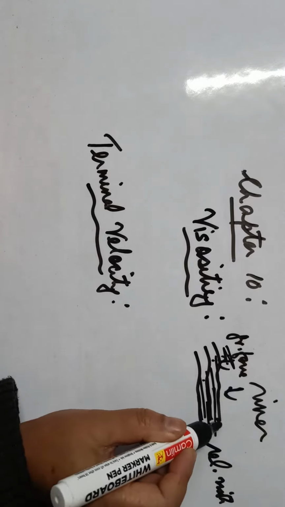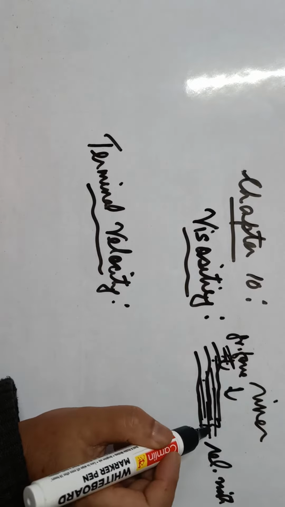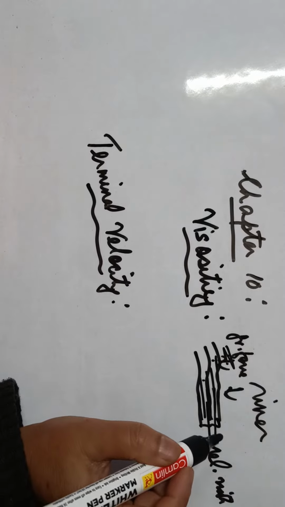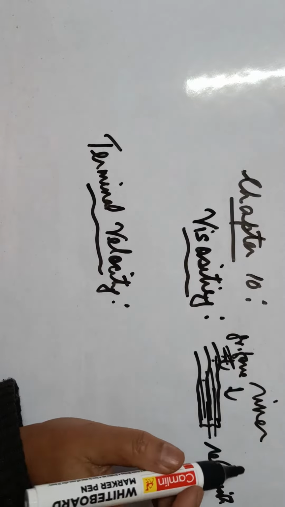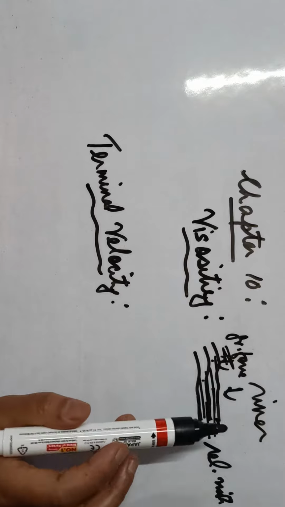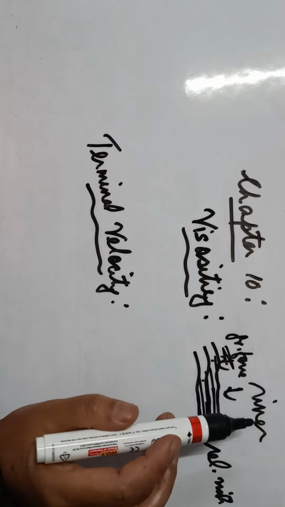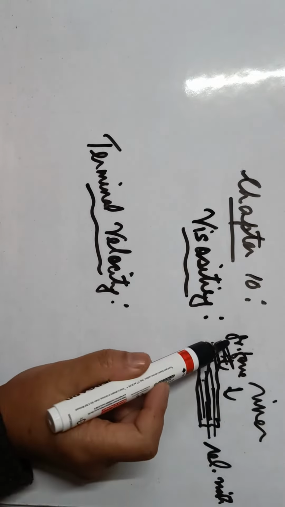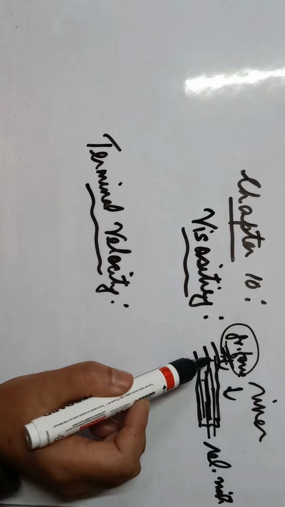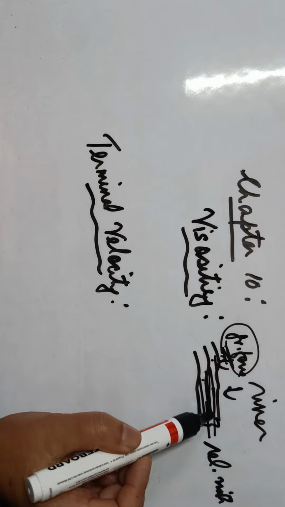Now let me just repeat again. What is viscosity? Viscosity is the property of the fluid by virtue of which a frictional force comes into play when the fluid is in motion. When the fluid is in motion in the form of layers, they have a relative motion between them. This we call viscosity.